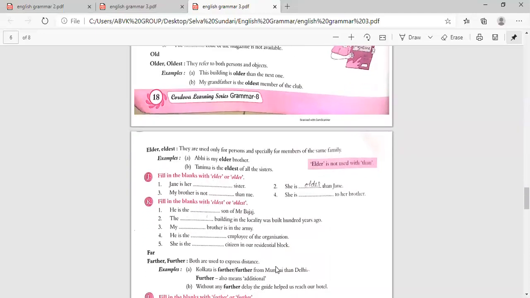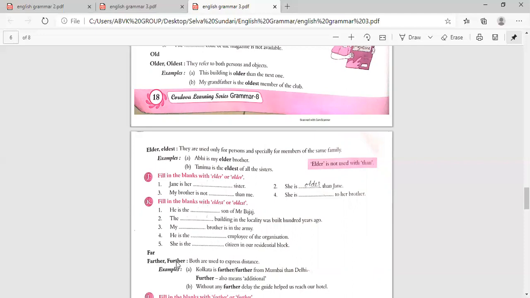Now fill in the blanks with eldest or oldest. He is the eldest son of Mr. Bajaj. The oldest building in the locality was built 100 years ago. My eldest brother is in the army. He is the oldest employee of the organization. And she is the oldest citizen in our residential block, because citizen, oldest.